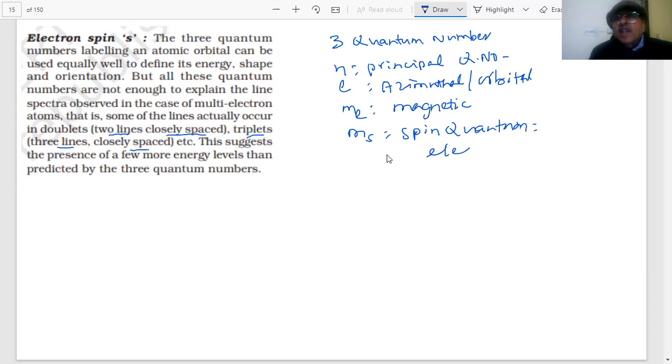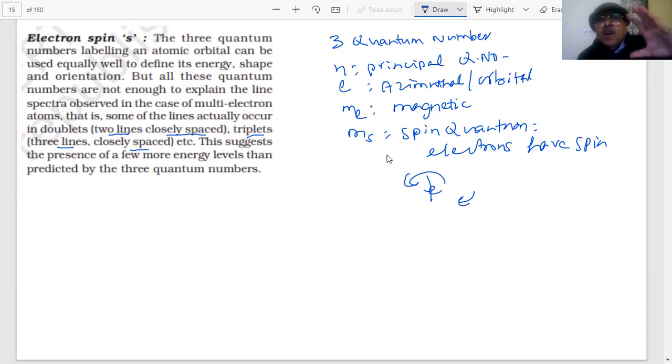Electrons have spin, student. They can spin in clockwise or anti-clockwise direction. This electron is spinning around its axis. So it can spin clockwise or it can spin anti-clockwise. So they defined a 4th quantum number in order to explain the emission spectra of different atoms, students.